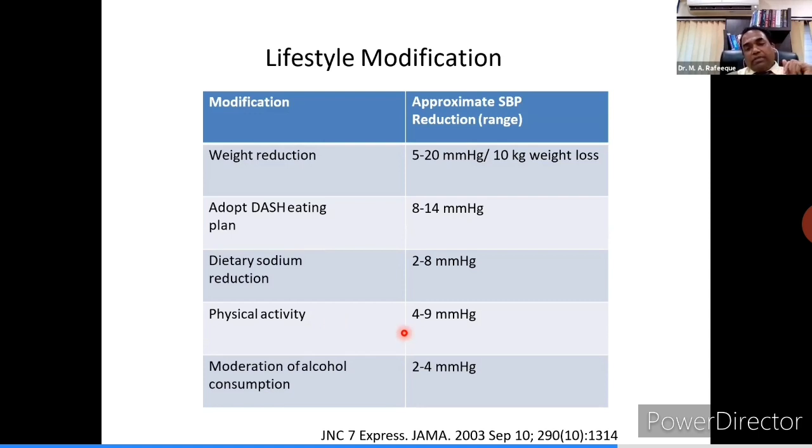Should also bring down blood pressure by 4 to 9. And limitation of alcohol and quitting smoking also reduces blood pressure. So by applying all these lifestyle modifications, you can reduce the blood pressure simply without medicines up to the tune of 25 to 30 millimeters of mercury, which is quite a significant number.